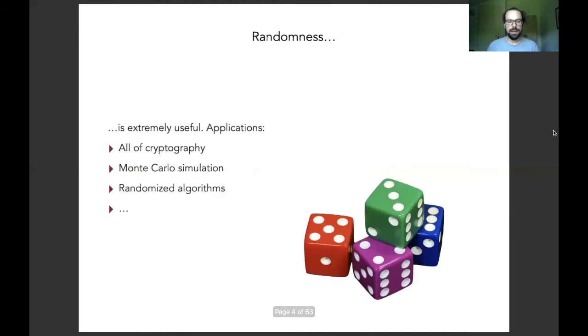As most of you might know, randomness is extremely useful, and that's not only for cryptography, but also for applications like Monte Carlo simulation, more generally for randomized algorithms, etc. But of course, randomness is also expensive. So we would like to cut some corners every now and then when we supply the randomness for our applications.